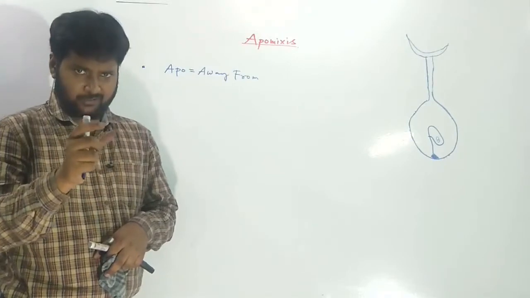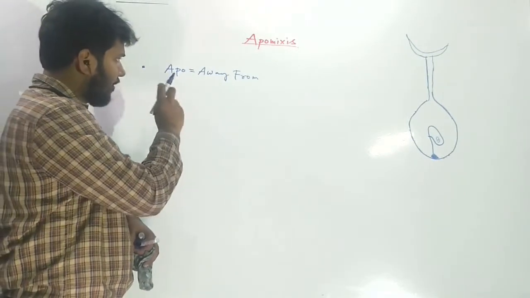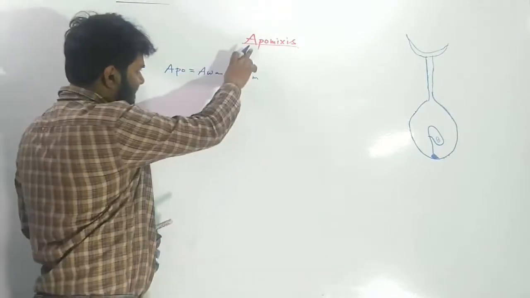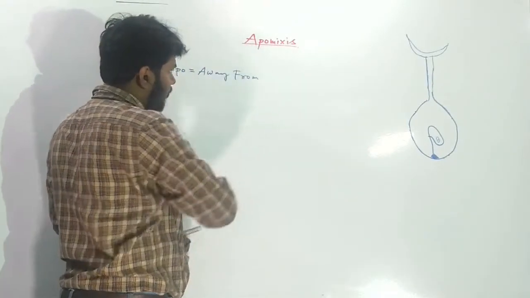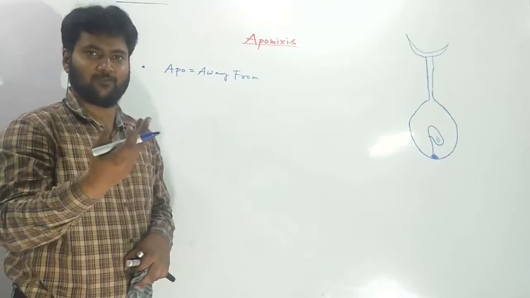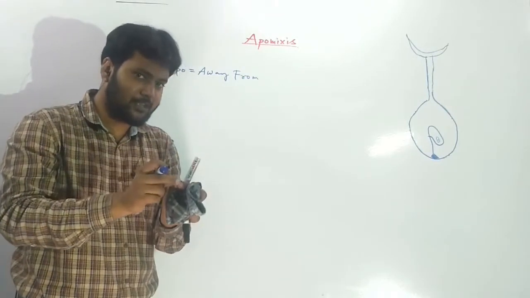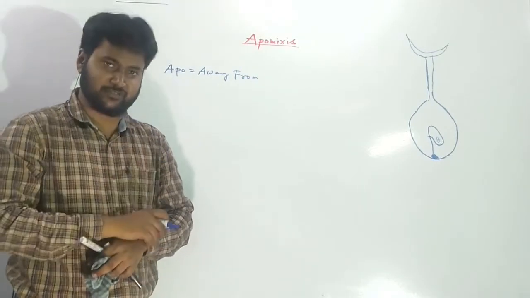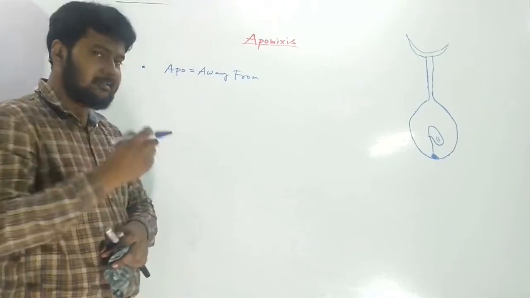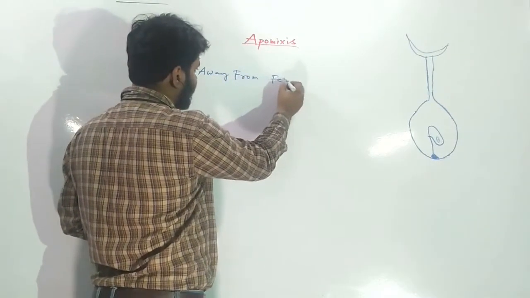So apo means away from, and as the word indicates, it is away from mixing. What is mixing? One male gamete and one female gamete mix, we call it fertilization. So apomixis literally means away from fertilization.